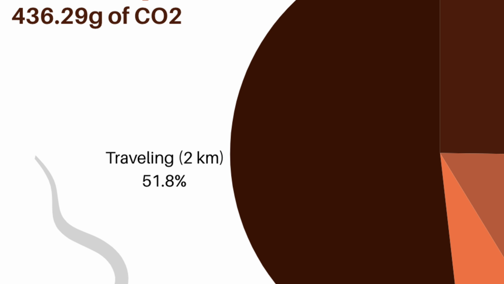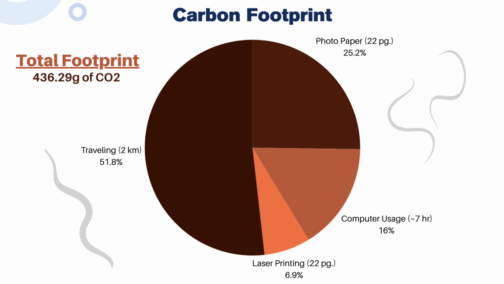Lastly, we used motorcycles to travel to the print store and to deliver different components of the project, yielding 226 grams of CO2 for the 2 kilometers traveled. The total footprint of our project is 436.29 grams of CO2.